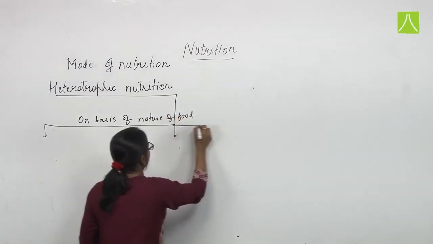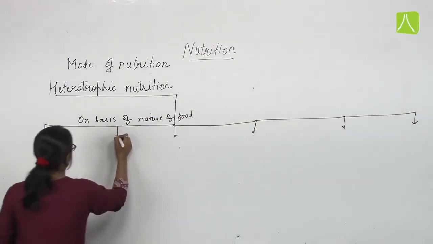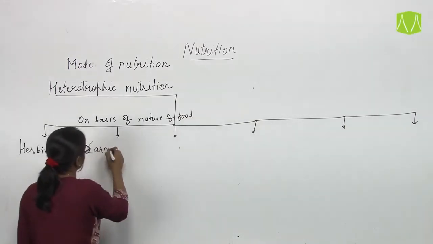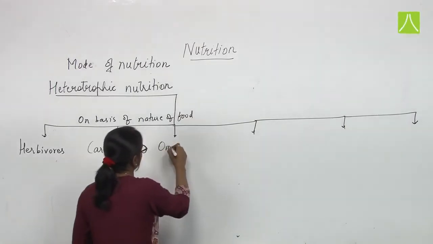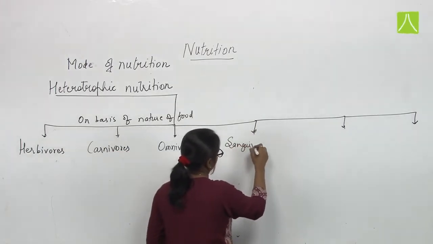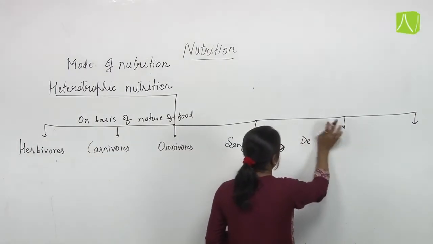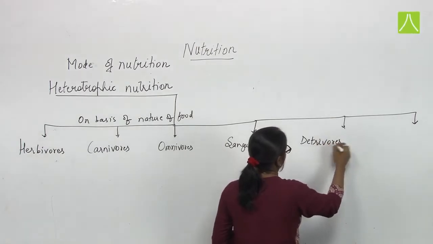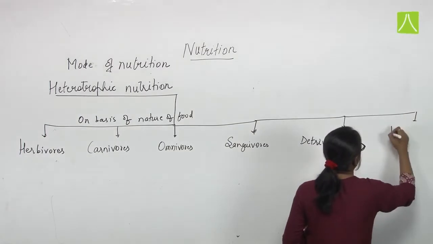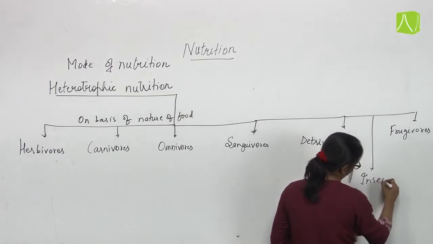On that basis, there are so many types of heterotrophic organism, like herbivorous, carnivorous, omnivorous, sanguivorous, detrivorous, frugivorous, as well as one more is there, insectivorous.